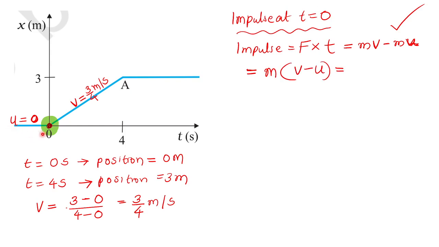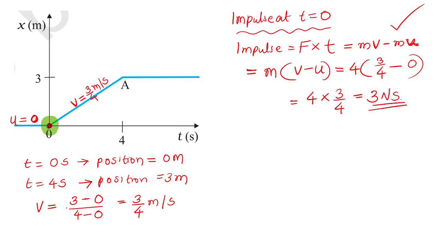M is the mass of the moving body, I mean the car, or whatever it may be. M is given as 4. V is the velocity after the huge force, 3 by 4. U is the initial velocity just before the huge force, 0. So you will get 4 into 3 by 4. The 4 cancels, giving 3. The unit of impulse is Newton second.